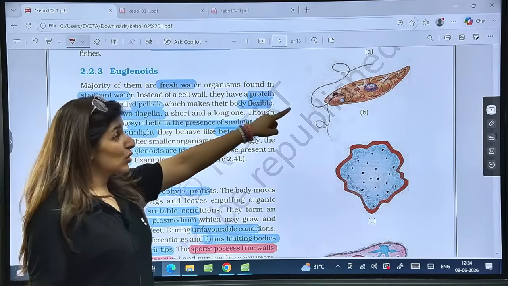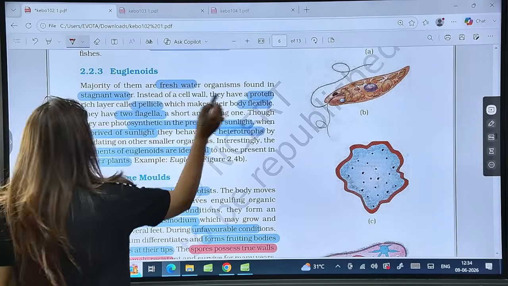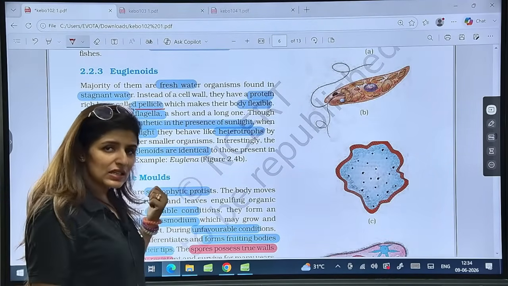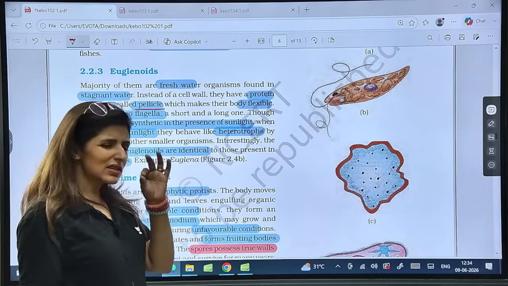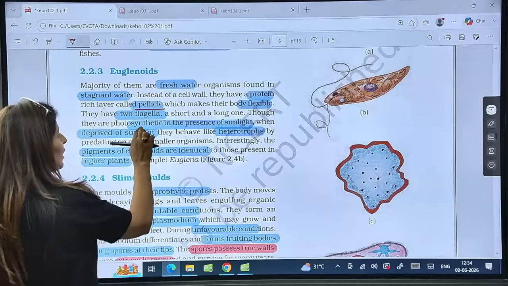Now, it does not have a cell wall. Instead of a cell wall, it has a protein covering known as pellicle. Like dinoflagellates, these also have two flagella, but one is extremely short and the other is long. The short and the long one.